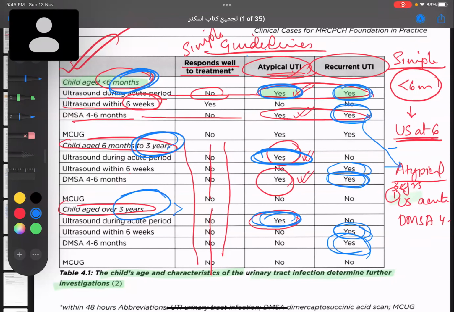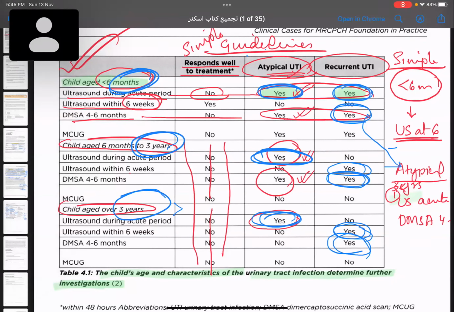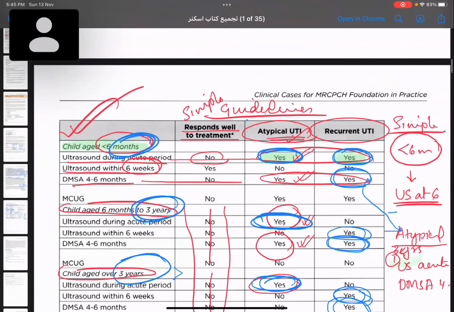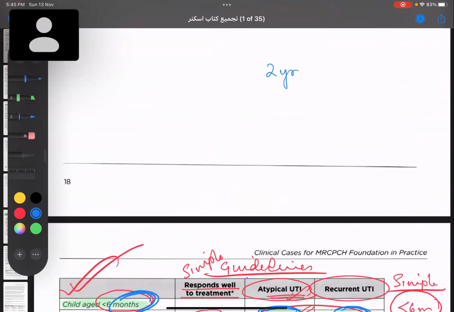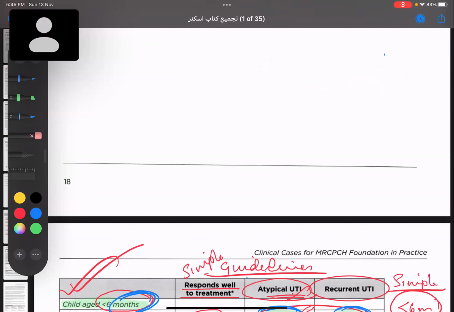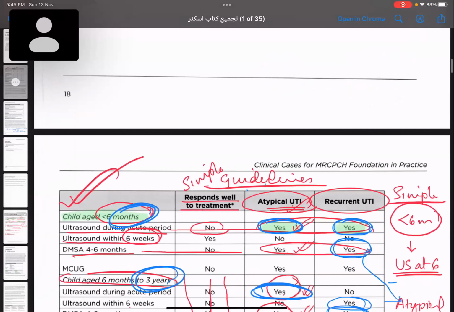So why is this important? The reason is that they will give you the management. They'll give you some options. This is a 2-year-old child who comes to you with UTI. What is the investigation? Comes to you with simple UTI or comes to you with recurrent UTI? What is the next investigation you're supposed to do? So this is exactly how they'll be framing the questions. This is why you need to be very familiar with this particular table, okay?